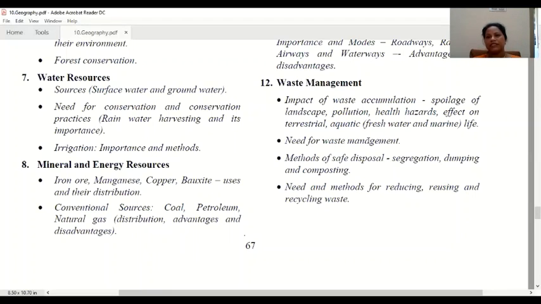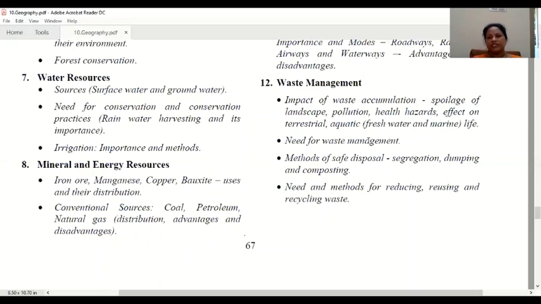So, waste accumulation and spoilage of land. You know the impact of throwing waste onto roads or into rivers. Rivers are polluted because of waste. People are depositing waste year after year, and because of that, the marine animals are also affected. This should not be like that. So we have to dispose of waste in a clear way.